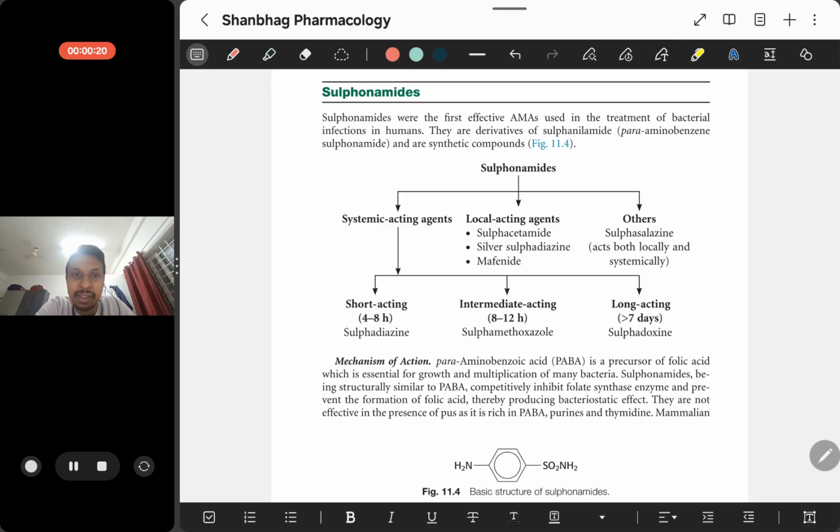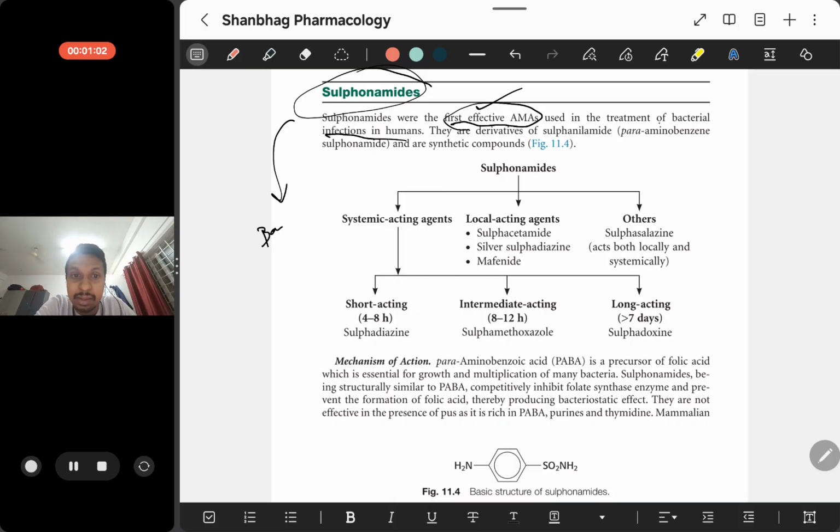First thing is, what is sulfonamide? It is the first effective antimicrobial agent. Antimicrobial agents are the drugs which are given against the microbes. Microbes include bacteria, fungus, virus. It might be any microbe that ever existed. Then it is the first effective antimicrobial agent used in treatment of bacterial infection in humans. Sulfonamides are basically effective in bacterial treatment.